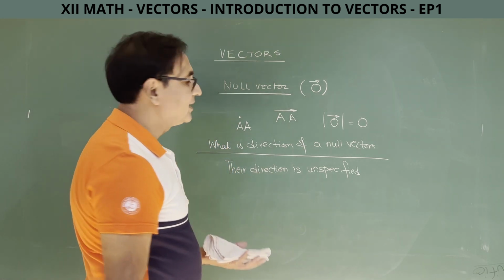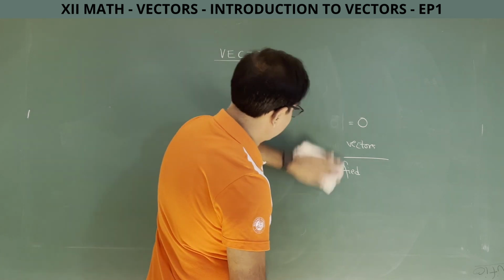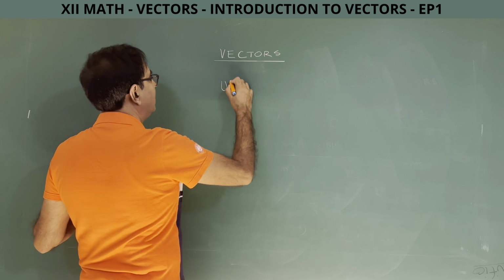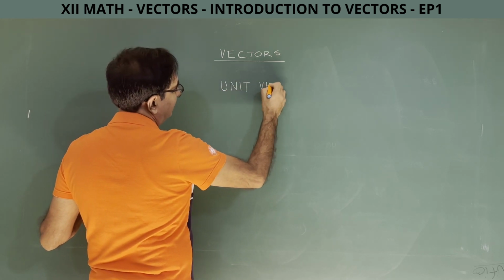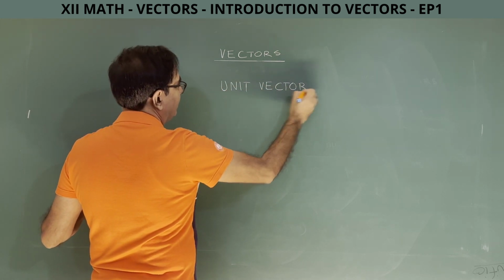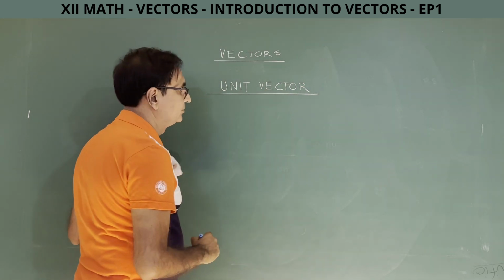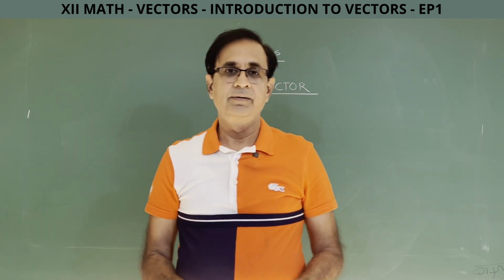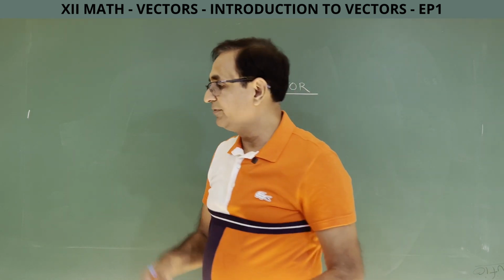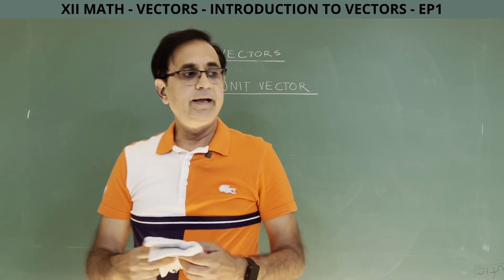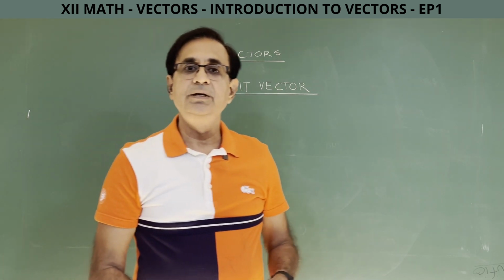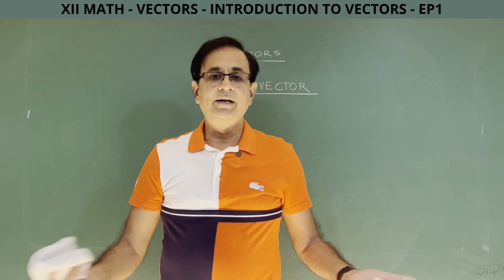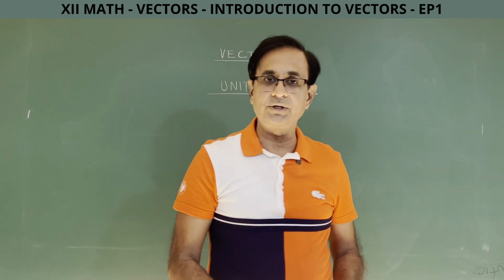Now I move to the next kind of vector, and this vector I will be using very often, called a unit vector. As the name suggests, a unit vector is a vector whose magnitude is 1. Obviously, the name we have taken is like that. A unit vector is a vector whose magnitude is 1. What will be the direction of a unit vector? That will be various directions depending upon what's given in the question.